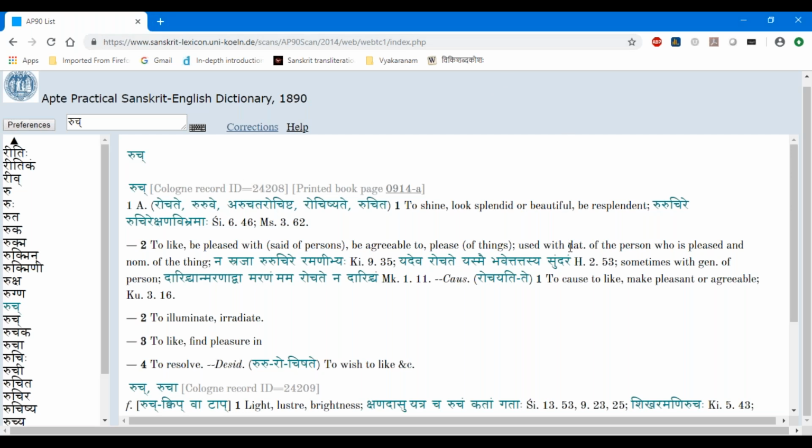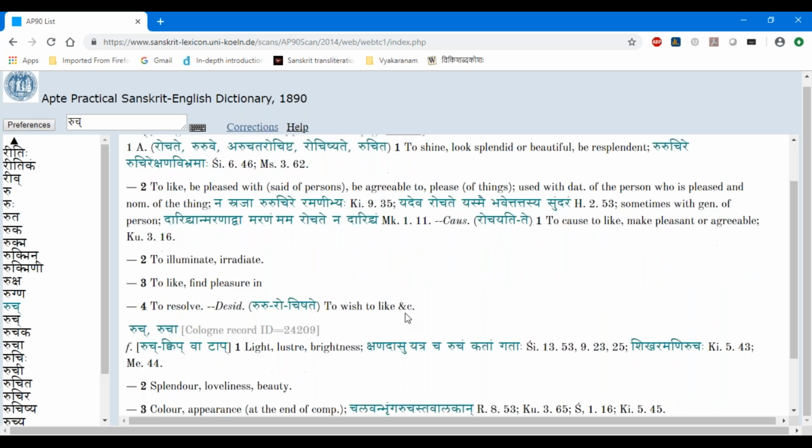Yeah, Apte, because he's writing an English dictionary, has to use the dative form. He cannot write the chaturthi form. He has some conventions for writing this dictionary. So sometimes genitive of the person. Genitive means shashti form. So mama rochate is there. Then he directly goes to the causative form, rochayati, rochayate, to cause to like.